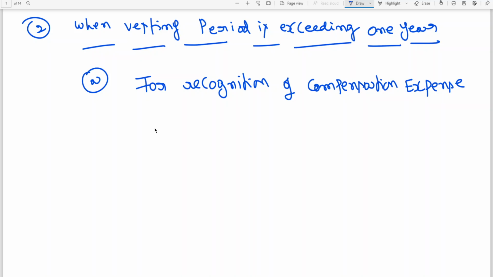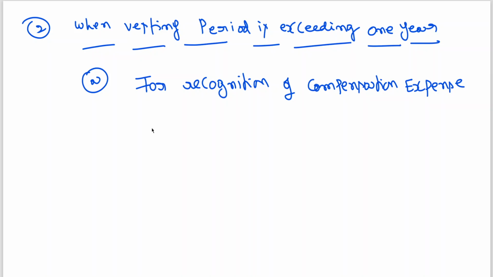See, last class what we have done, we have written the entry when the vesting period is not exceeding 1 year and ending on or before the close of the accounting period. So we have written the entry bank account debit, employee compensation expense account debit, to equity share capital, to securities premium.